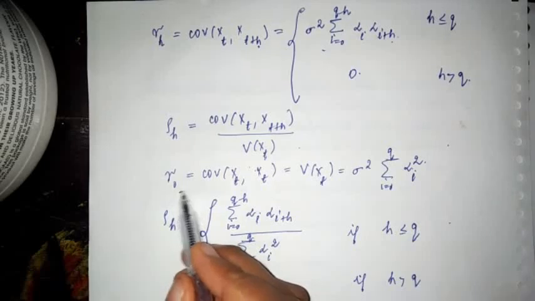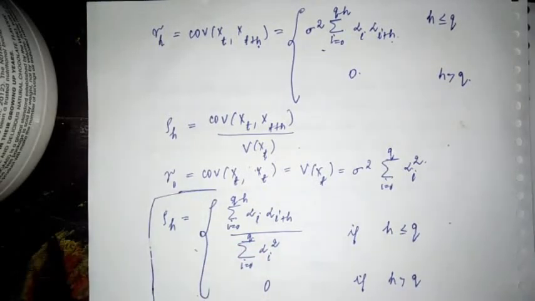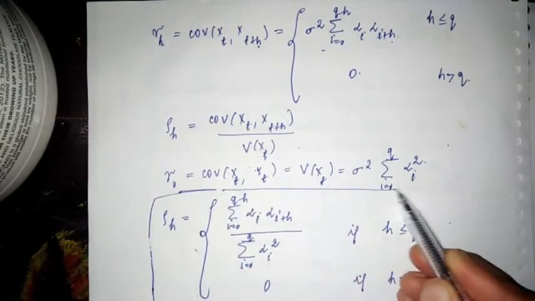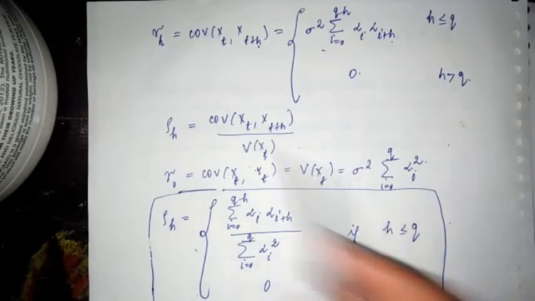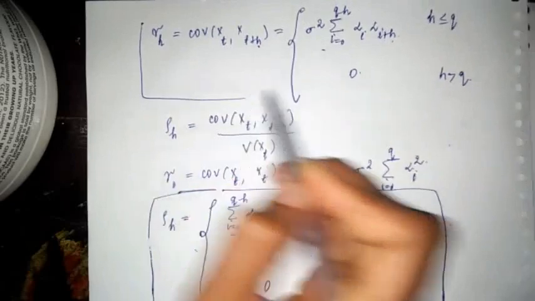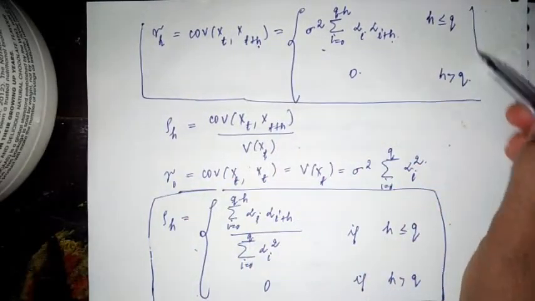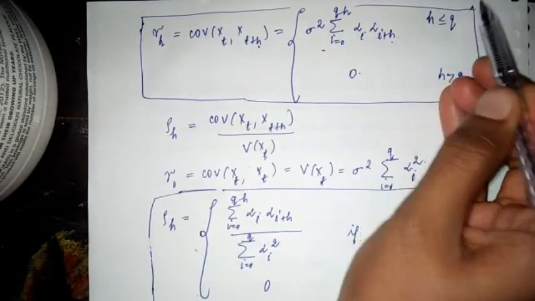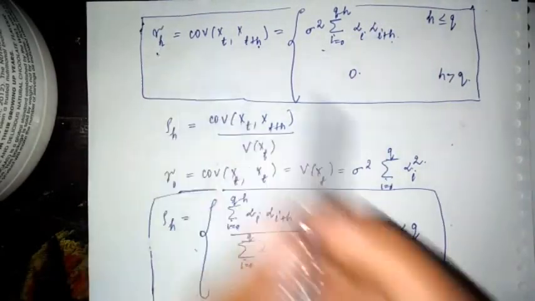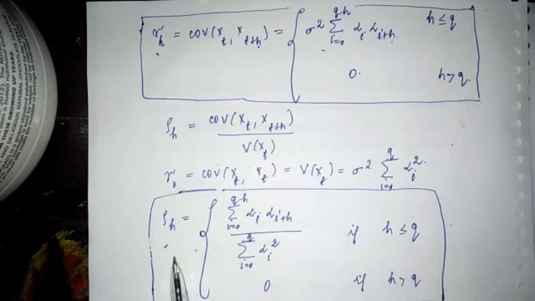So this is the expression for the ACF of the MA(q) process. If they ask you only the autocovariance function of the MA(q) process, you should stop here. So this is the expression for the autocovariance function of the MA(q) process, which is also denoted as gamma h. And this is the expression for the ACF, that is rho h, for the MA(q) process.